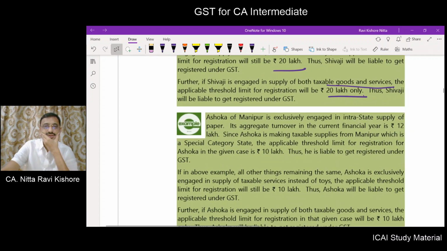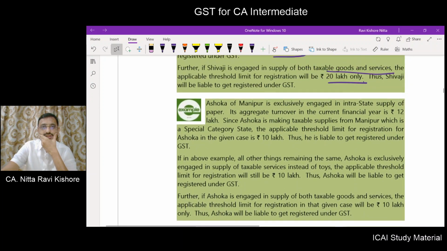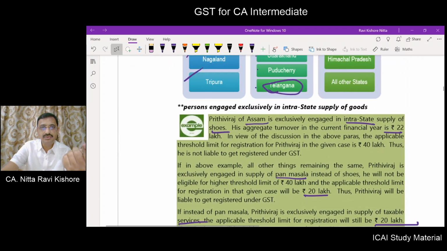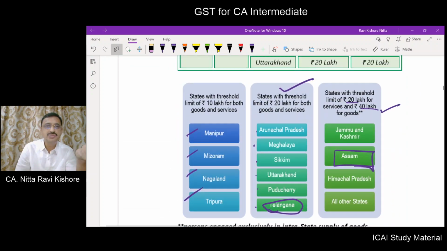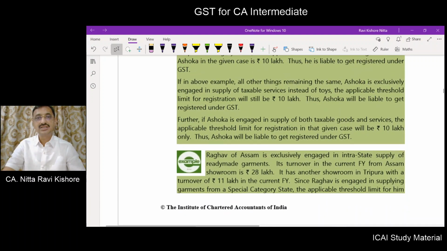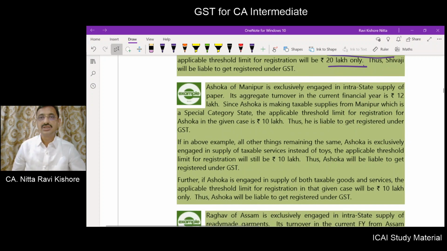Now, coming to Manipur. Manipur is a special category state. So for everything it will be 10 lakhs. Manipur is a special category state. Therefore, for everything it will be 10 lakhs.